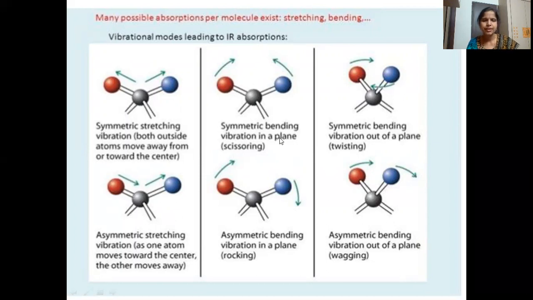This is symmetrical bending, scissoring type, and this is symmetrical bending, rocking. Then symmetrical bending out of plane, twisting, and this is asymmetric bending, out of plane. Now we'll see these vibrations in a three-dimensional figure, then you will understand clearly.